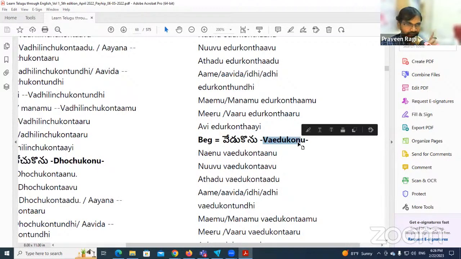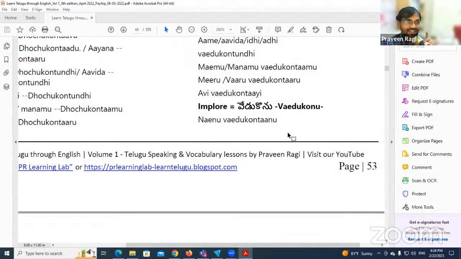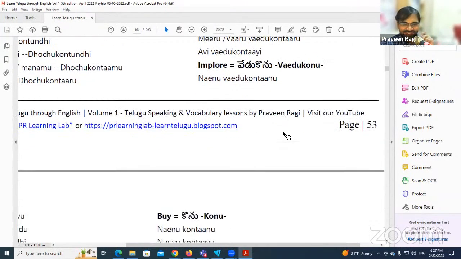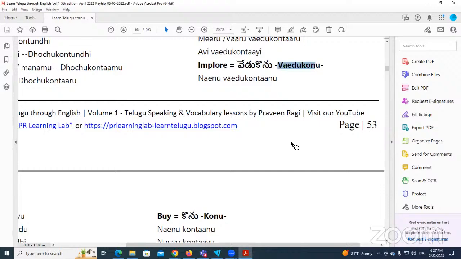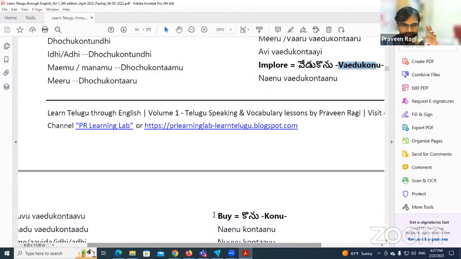వేడుకొనను. I am making these sentences in the negative form, but you can also try later. Why I am reading each word, because there is a difference between the above table sample and the real life situation. That's why I'm reading each word. వేడుకొను becomes వేడుకొనను or వేడుకోను, both are correct.